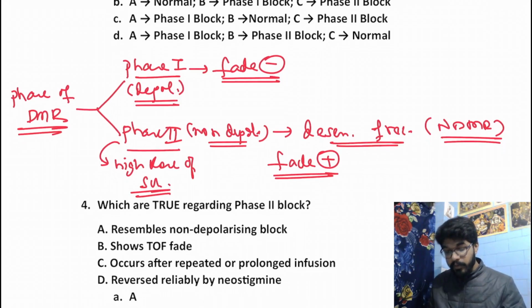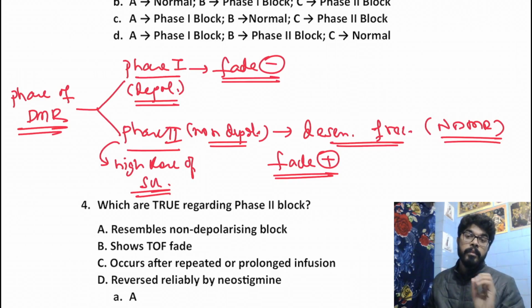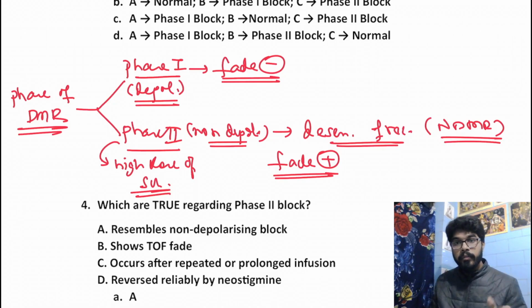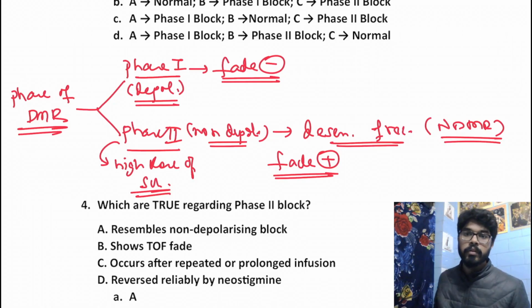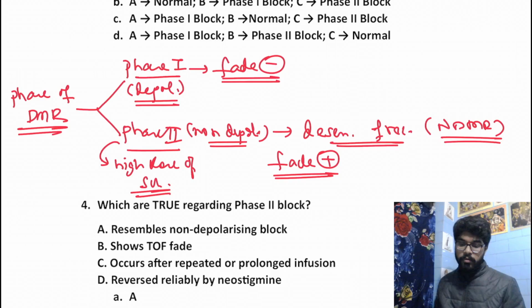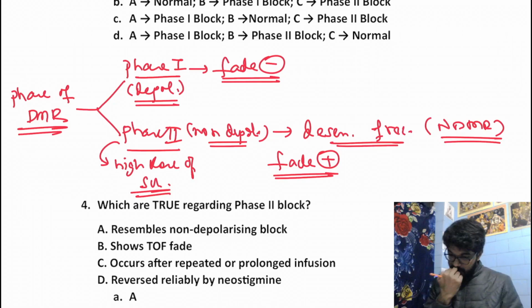This is the main difference between phase 1 and phase 2. In phase 1, the receptors are depolarized. The amount of acetylcholine does not matter. Whereas in phase 2 block, due to desensitization, the receptors are not depolarized anymore, and they would respond to the acetylcholine. That's why the amount of acetylcholine matters over there. That's why the response depends on the amount of acetylcholine that has been presented to the receptors. This is the basic difference between phase 1 and phase 2, and this is the most important thing that we need to understand in this topic. Remaining almost everything is factual.